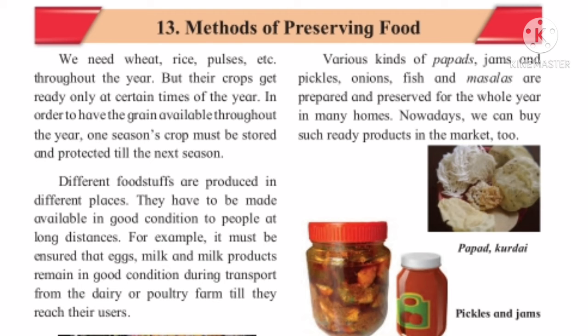Different fruits are produced in different places, like apples from Kashmir, oranges from Nagpur, grapes from Nashik, strawberries from Mahabaleshwar, etc. All these fruits have to be transported to every corner of the world, and they have to be transported safely without causing any damage to them.